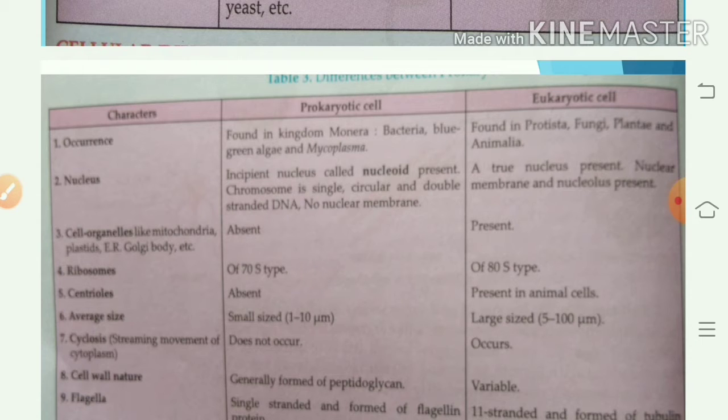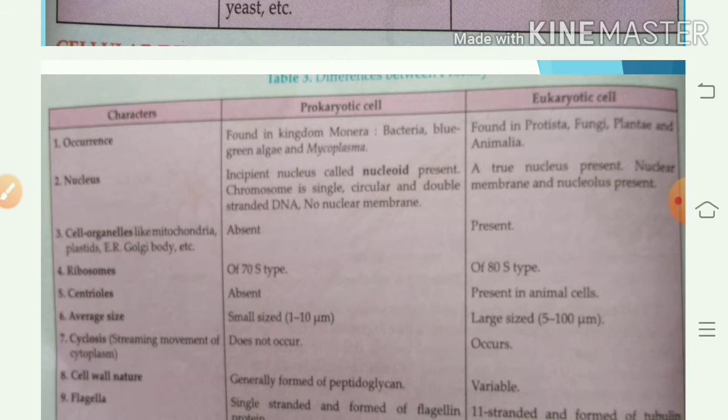Prokaryotic: pro means primitive and karyon means nucleus, and eukaryotic means true nucleus. Thus, prokaryotic and eukaryotic cells are differentiated on the basis of occurrence, nucleus, cell organelles, ribosomes, centrioles, average size, cyclosis, cell wall nature, flagella and chlorophyll.